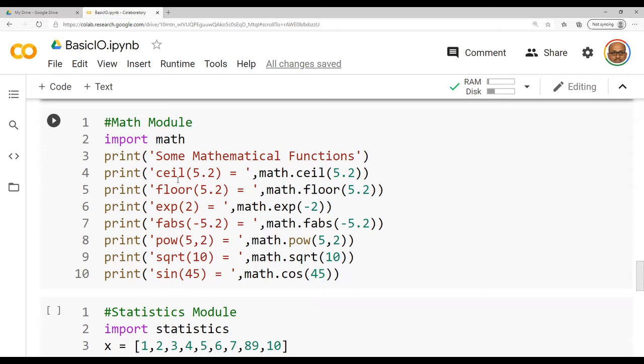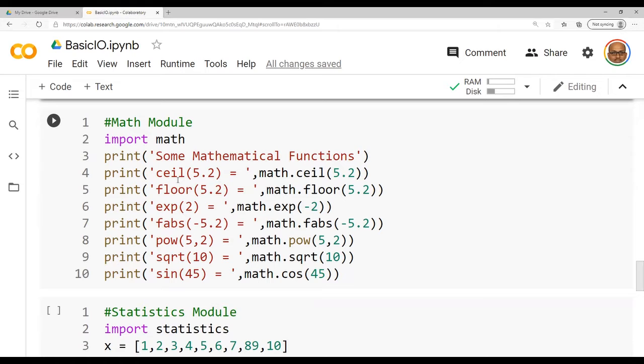Floor means the lowest value. The exp means exponential. Fabs means modulus for floating variables, modulus for floating values.